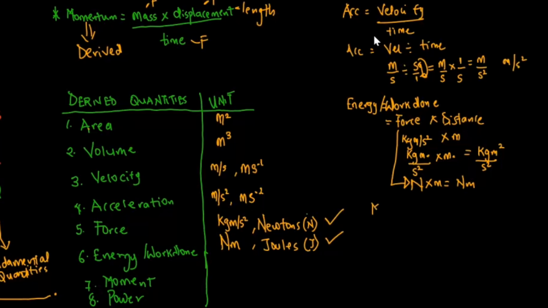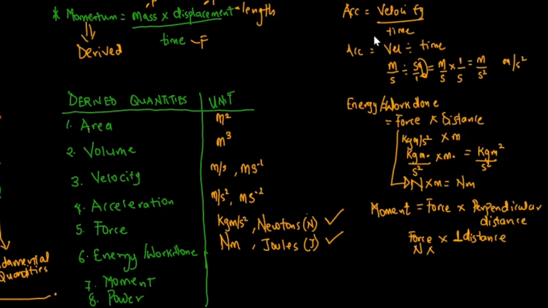Then for moment, it is just like work or energy. So moment is also force, but in this case the formula is force times perpendicular distance. So it's like force times, for short, this is the symbol for perpendicular distance. Again, force is measured in Newton. Distance, whether it's called perpendicular, it's also a distance which is measured in meter. So N times m will give us Nm. So the unit for this is newton meter.